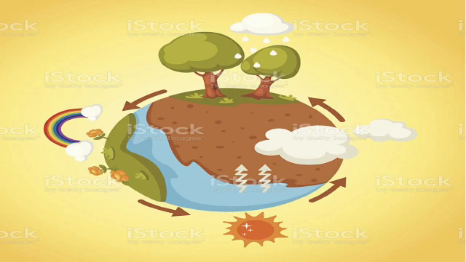Food chain, food web, water cycle. Many cycles are there which are interconnected to each other, and they continuously interact with each other, which keeps our environment balanced. So with this, we are done with our chapter number 4, environmental balance.